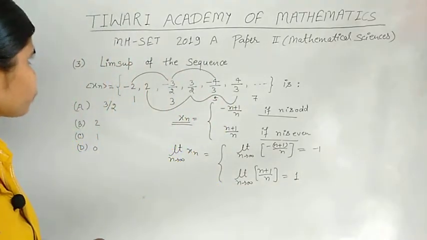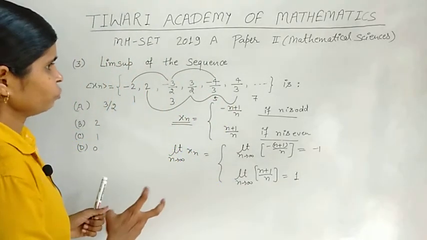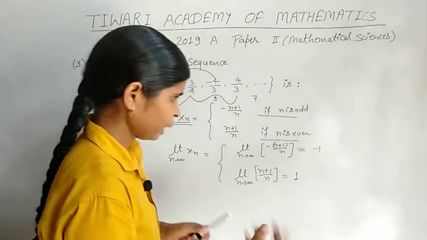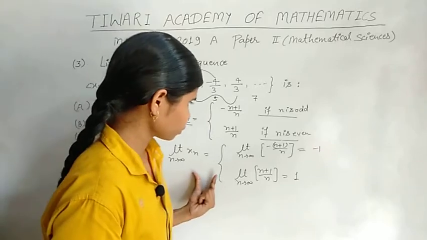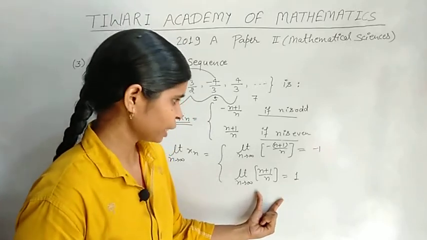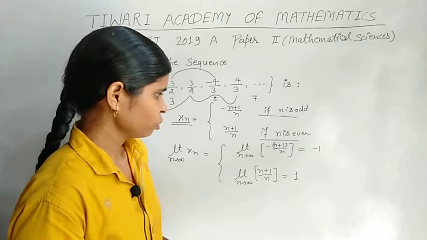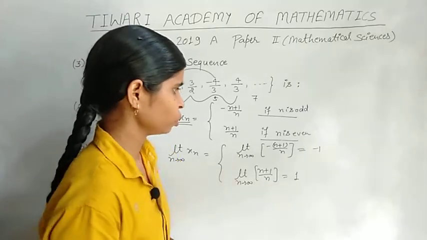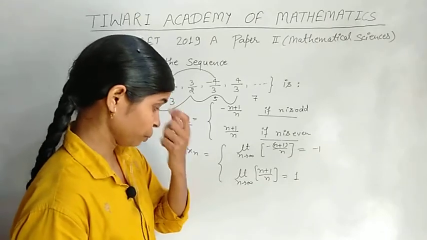Now we have to find the limit superior. For the limit superior, we take whichever limit is maximum.